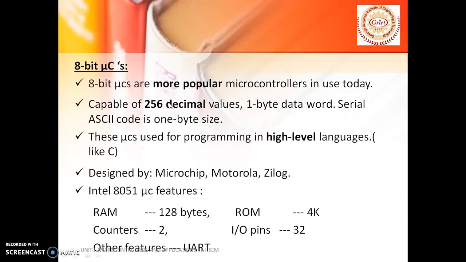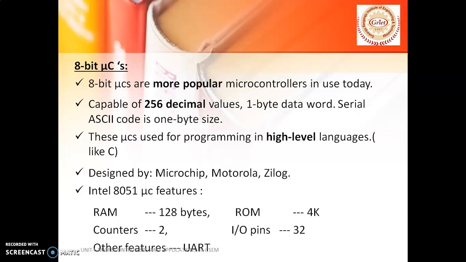Let's go with an 8-bit controller. 8-bit controllers deal with the data which is in the form of 8 bits. 8-bit microcontrollers are used to execute the arithmetic and logical operations like addition, subtraction, multiplication, division, logical OR, logical AND, etc. These microcontrollers are more popular microcontrollers in use today. It is capable of 256 decimal values, 1 byte data word, serial ASCII code is 1 byte size, and these microcontrollers are used for programming in high-level language like C.